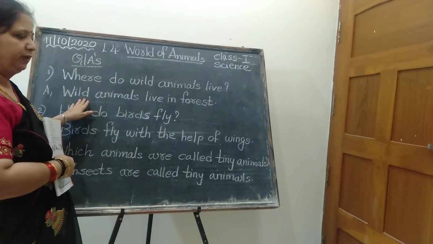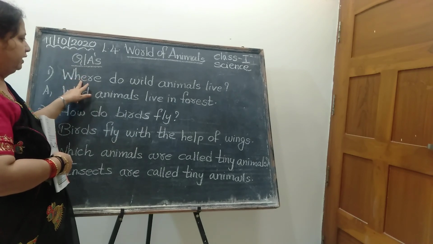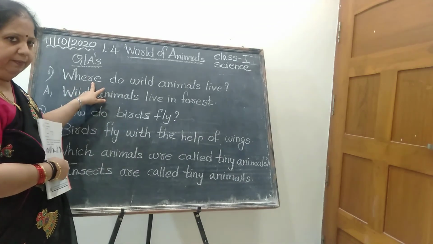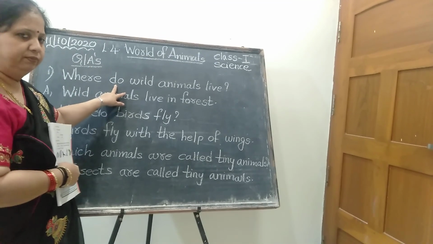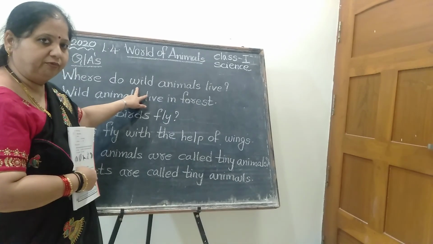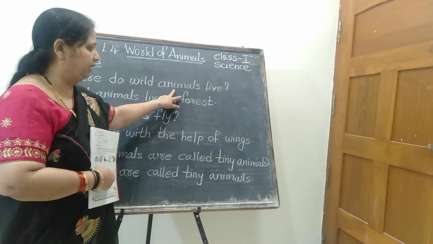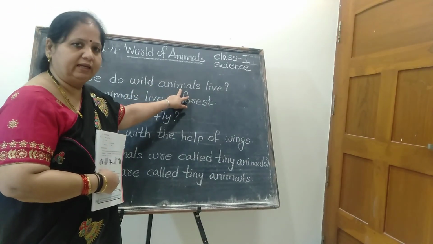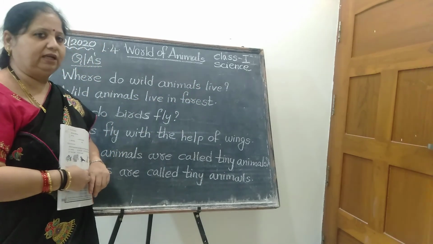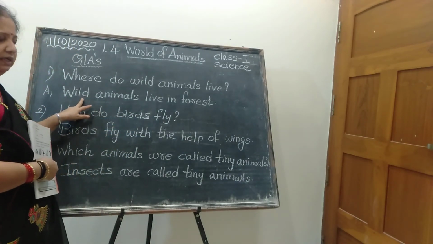If you want to learn with the spelling, how you should have to learn? Spell. Now again first question. Now listen here. Where. Spell the word of where. W-H-E-R-E. Where. D-O do. Wild. W-I-L-D. Wild. Animals. A-N-I-M-A-L-S. Animals. Spell the word of live. It's not live. It is live. L-I-V-E. Live. Good. Now start with the answer again.